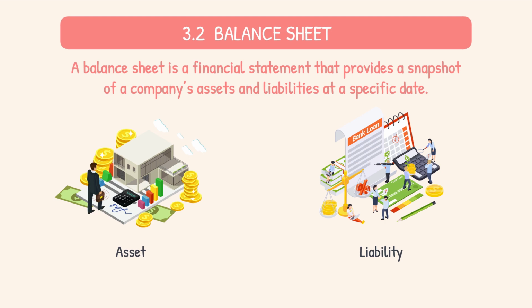A balance sheet is a financial statement that provides a snapshot of a company's assets and liabilities at a specific point in time, which means at a specific date. The accounting equation is a basic accounting principle and a fundamental element of the balance sheet. The equation is as follows: assets equals liabilities plus shareholders' equity.